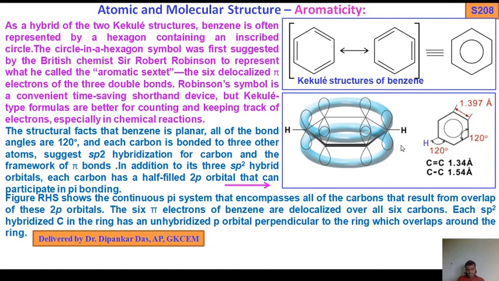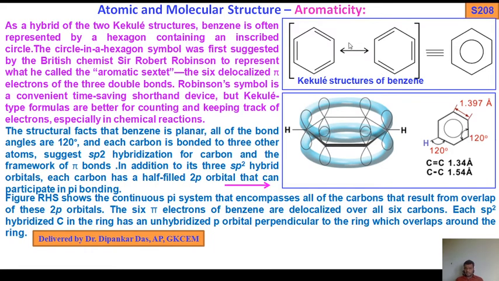Now let's come to the structure of benzene, its bond angles and its planarity. The structural fact is that benzene is planar. All of the bond angles are 120 degrees, and each carbon is bonded to 3 other atoms.